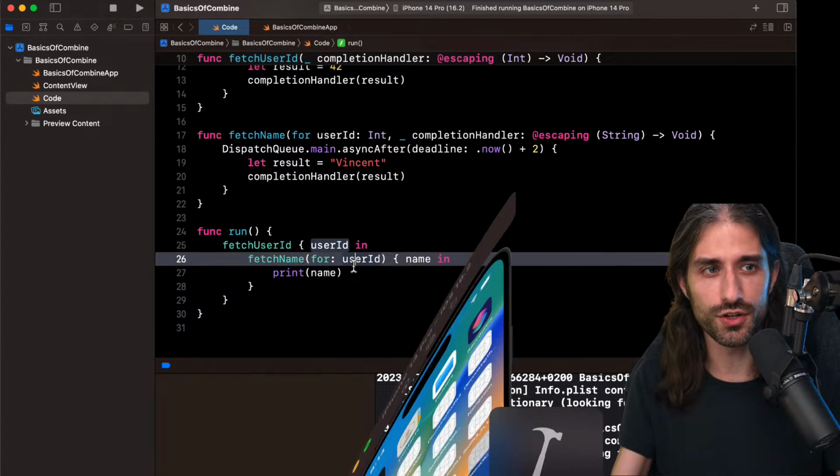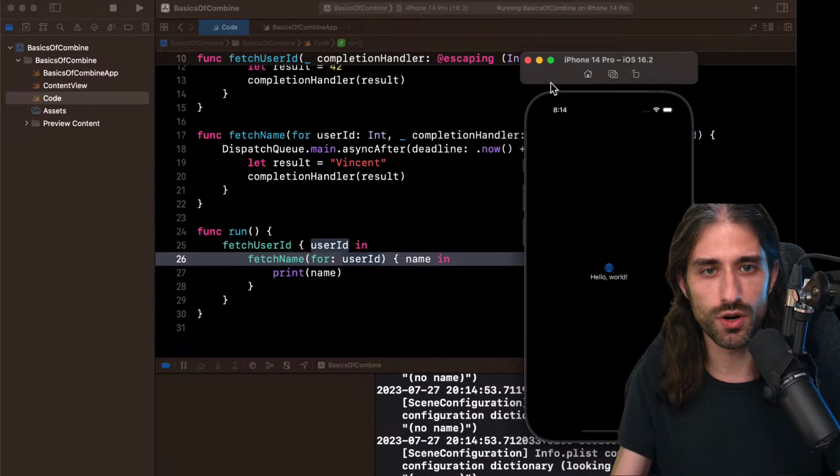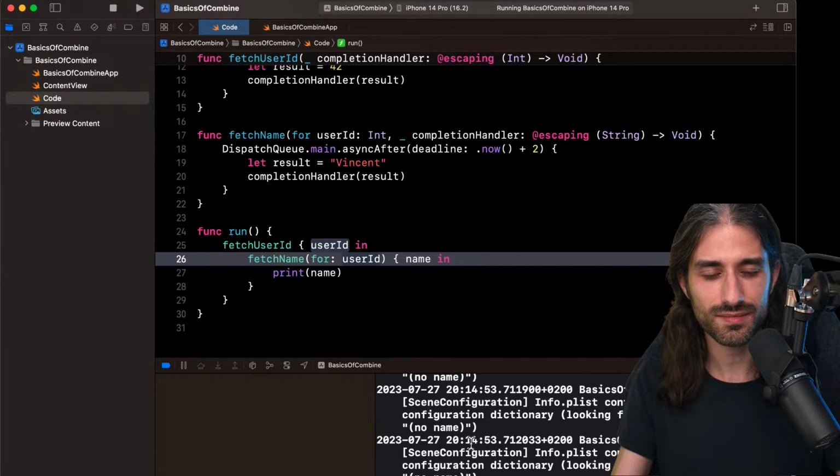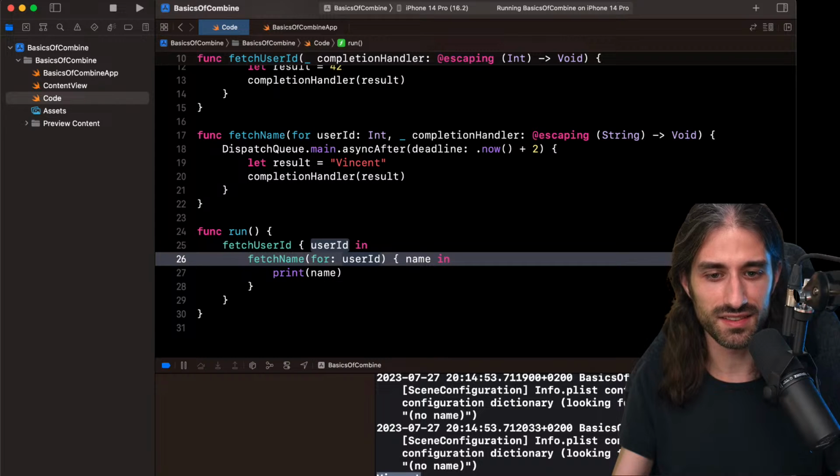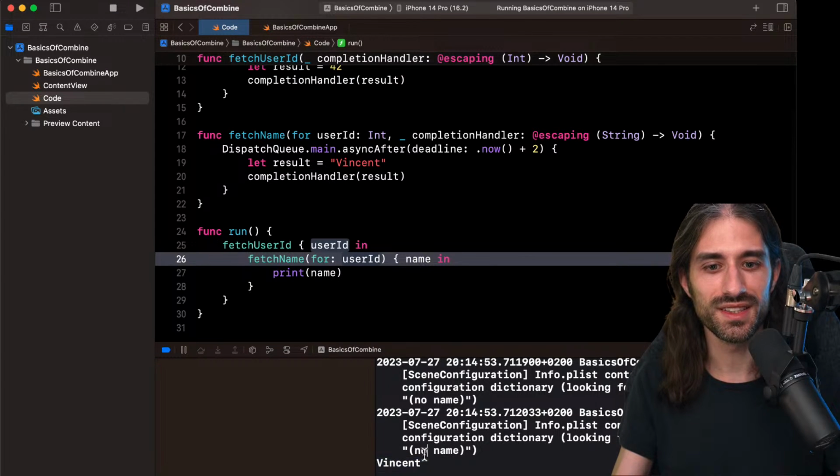I'm gonna run the code just so that we can see that indeed it's working as expected. Let's see. Yes, it's working as expected. And I see you don't see the console. Sorry, the console is here. So sorry if you didn't see when it printed into the console, it's there. You can trust me.